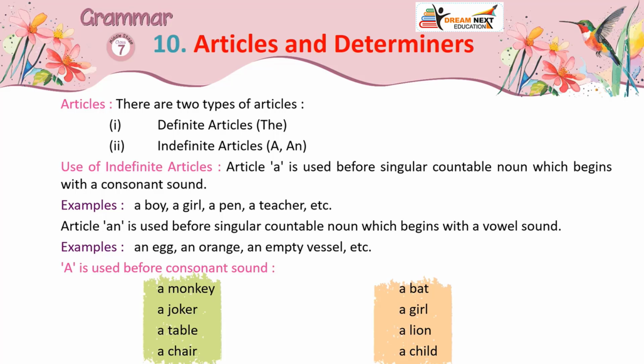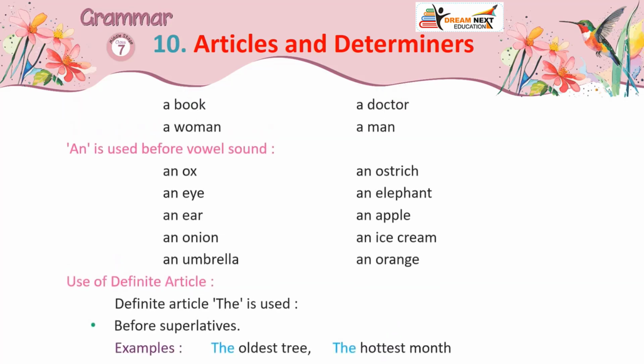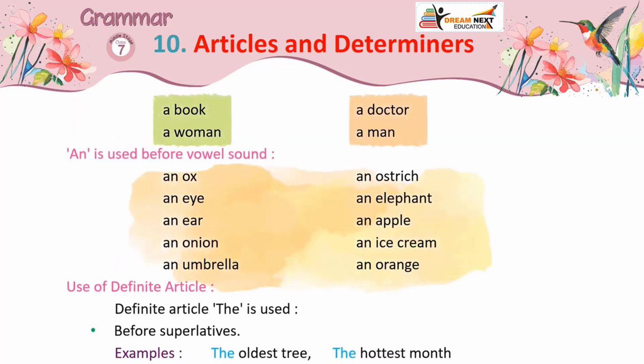A is used before a consonant sound: a monkey, a bat, a joker, a girl, a table, a lion, a chair, a child, a book, a doctor, a woman, a man. An is used before a vowel sound: an ox, an ostrich, an eye, an elephant, an ear, an apple, an onion, an ice cream, an umbrella, an orange.